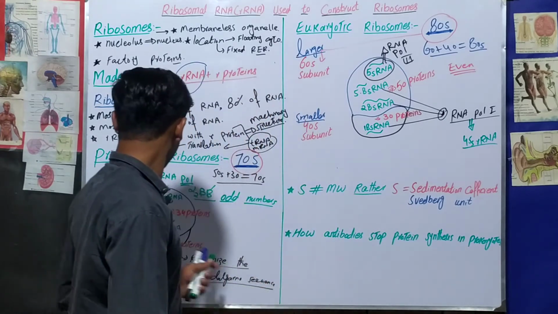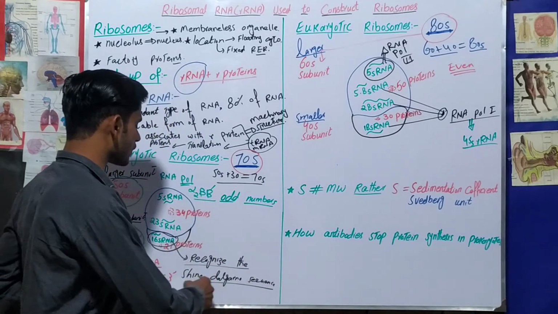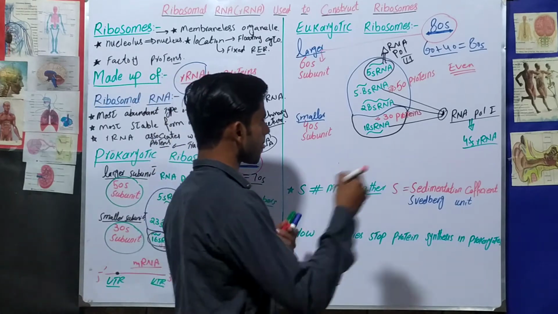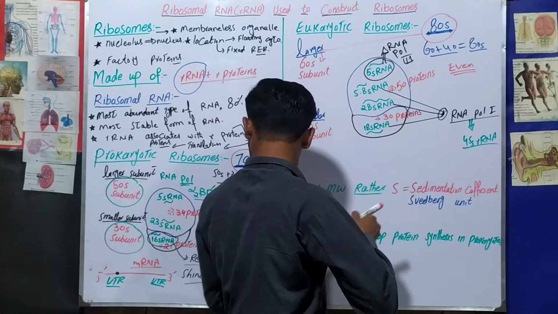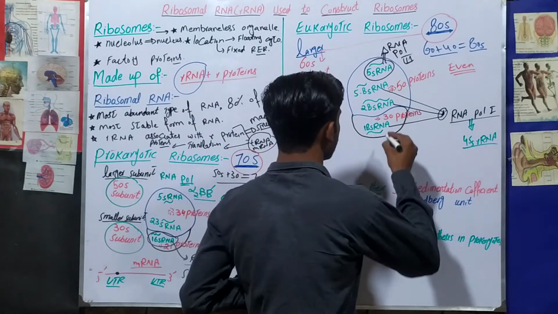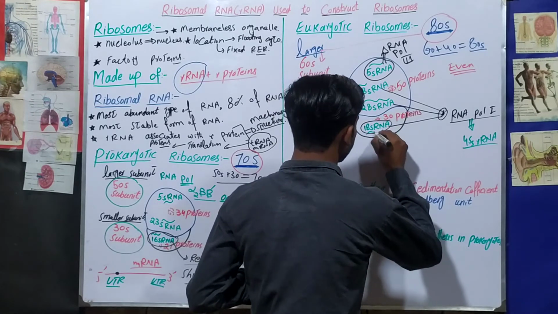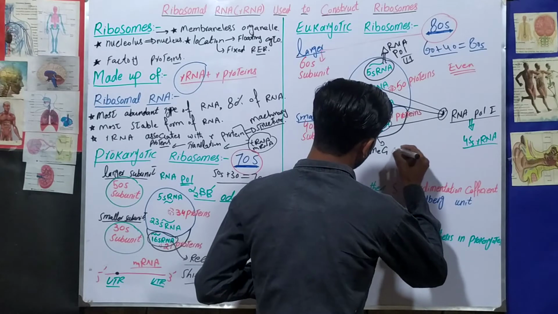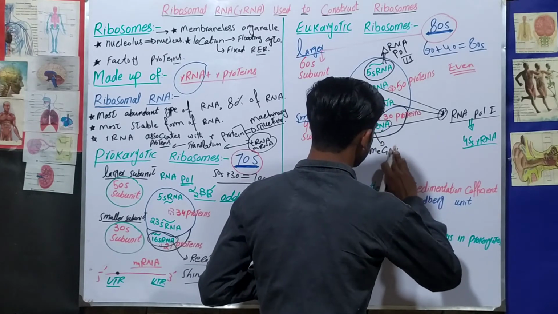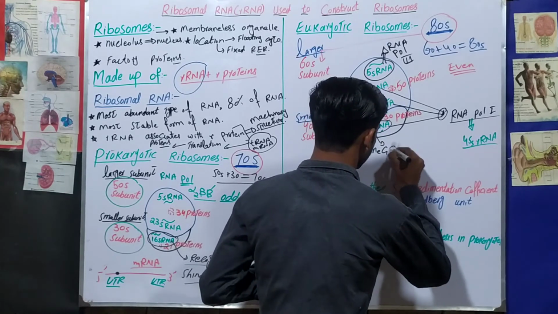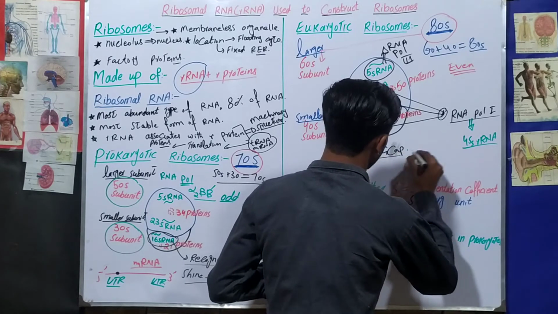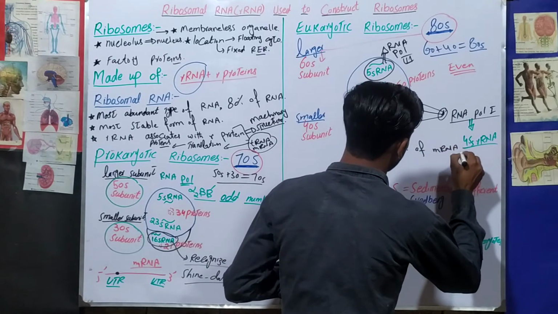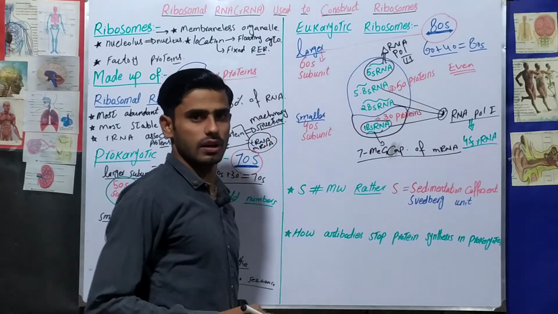Same like that, 16S recognizes the Shine-Dalgarno sequence for initiation of translation. In this way, this 18S ribosomal RNA recognizes the 7-methyl guanyl cap, the cap of messenger RNA, and causes the initiation of translation.